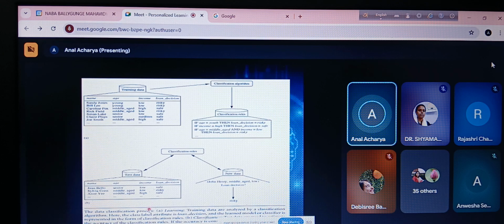For example, if 70 out of 100 records give us the correct reply, then we can say we are in a good position. That means the accuracy is 70%.